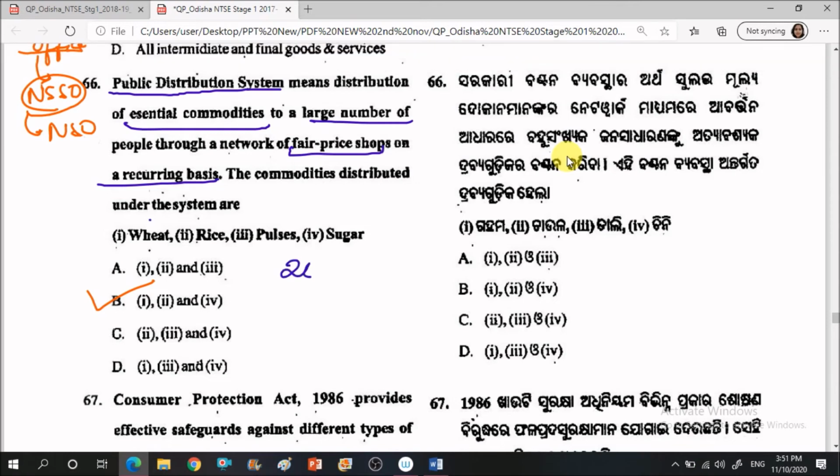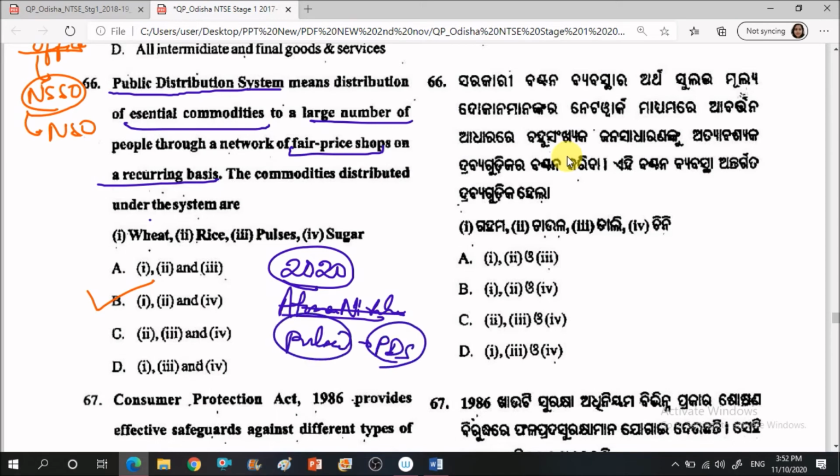So basically see, in 2020 we were going through the pandemic situation, and the Atmanirbhar Bharat scheme was actually started in India so as to give some relief to the entire population in general. So here what happened is that pulses also were included in the PDS, right? But previously pulses was not included in the PDS system.